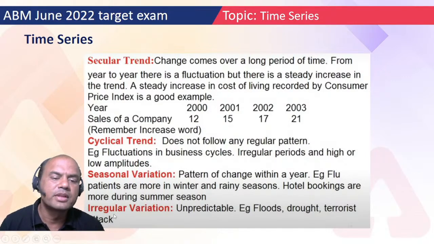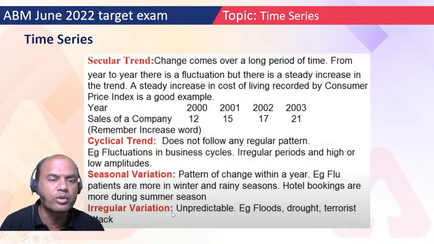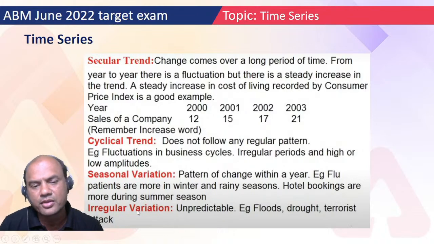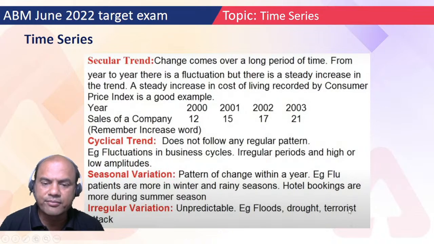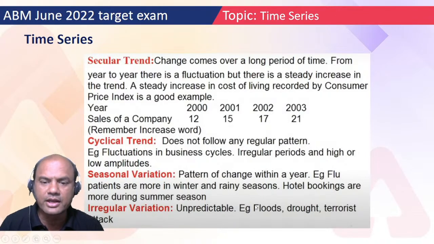Okay, last is irregular variation. Now irregular variation means what? You don't know anything about this trend. For example, floods, drought, terrorist attack, means unpredictable. Can you ever predict this? Does anyone of you remember when were the last floods in your city? No one, right? Many of us have not even seen floods in our lifetime, right? So this is an irregular trend.